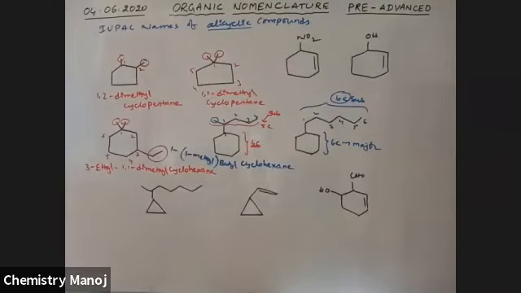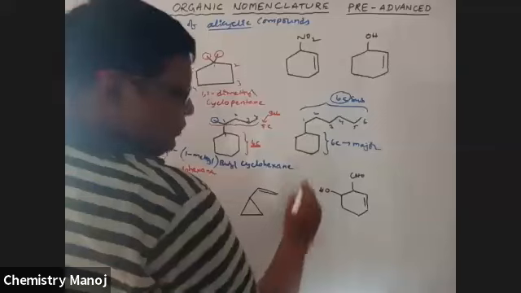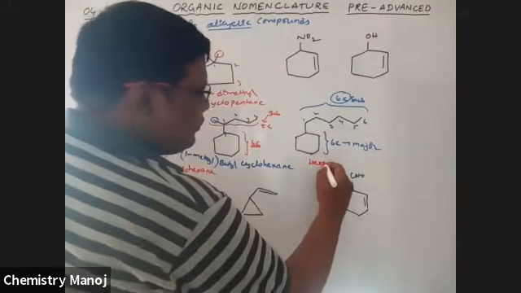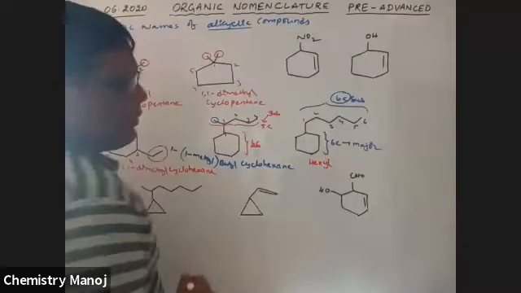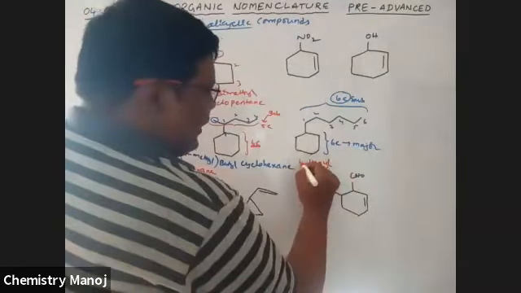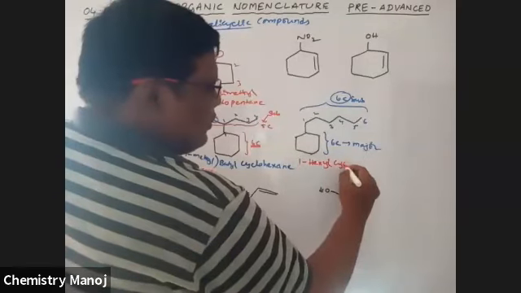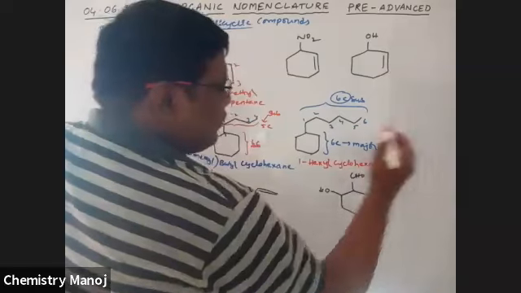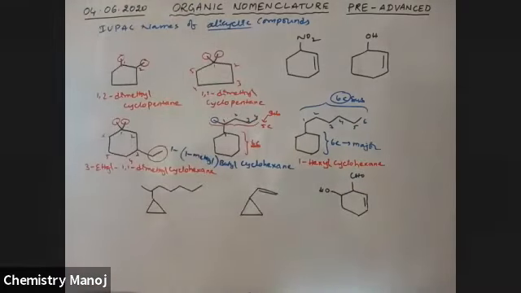Therefore, that is hexyl, a 6 carbon substituent. 1-hexyl cyclohexane is the name of the cyclic component.